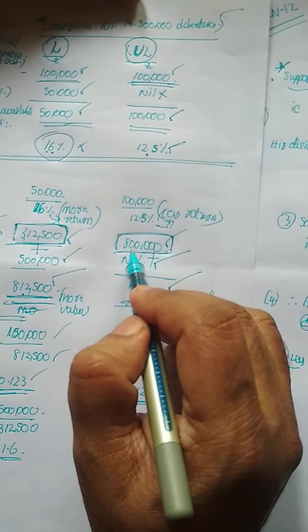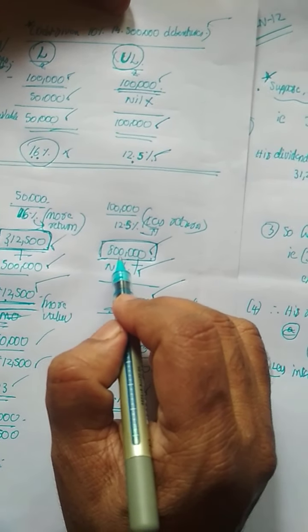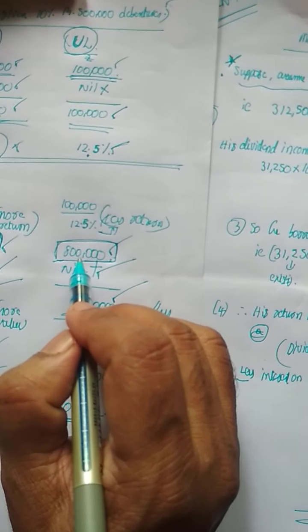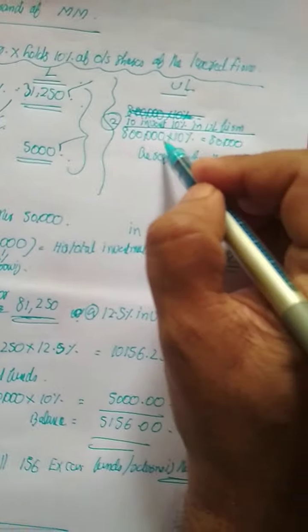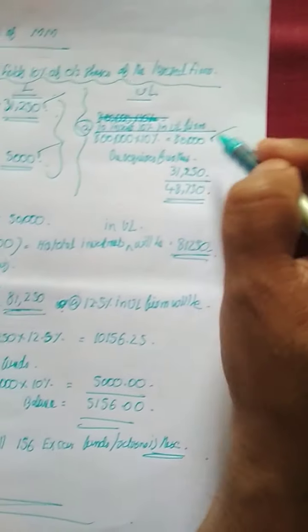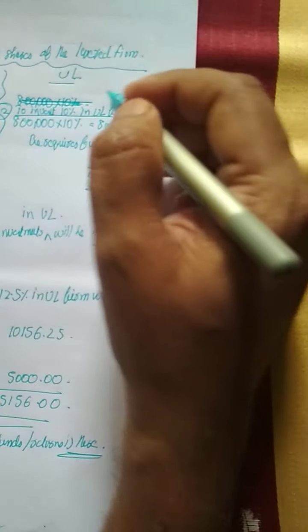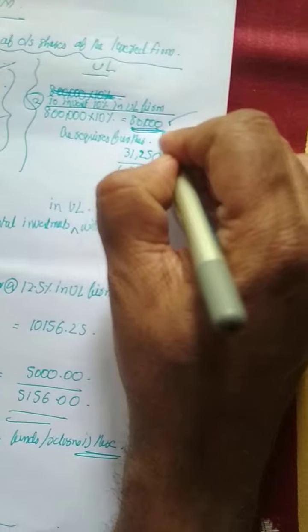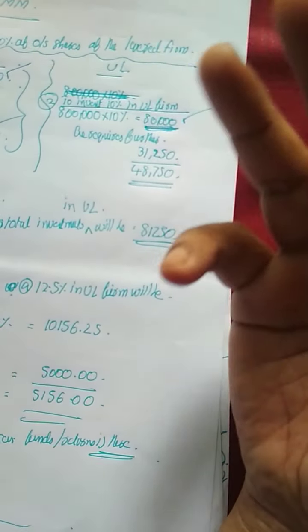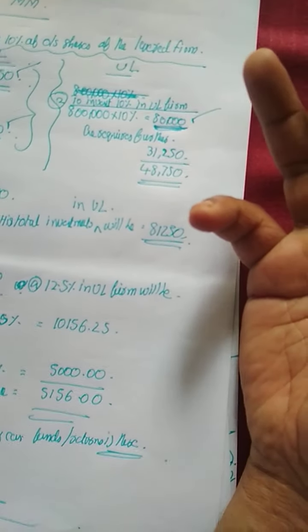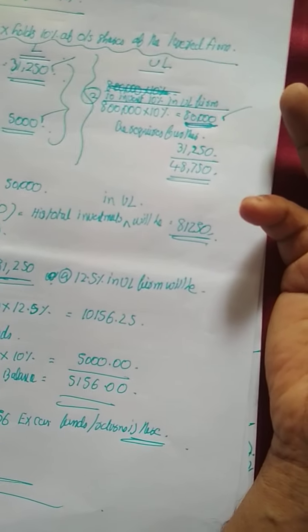So if X wants to maintain the same 10% of the holding in the unlevered firm, it will be the market value of the unlevered firm into 10% holding. It will become 80,000. So 80,000 is the holding if X wants to hold the same 10% proportion in the unlevered firm.